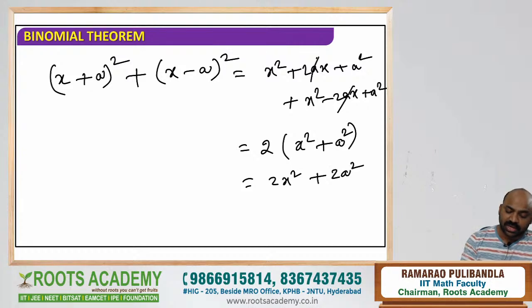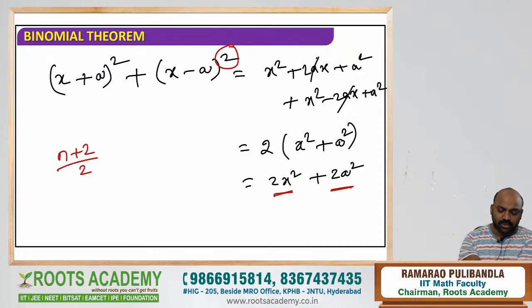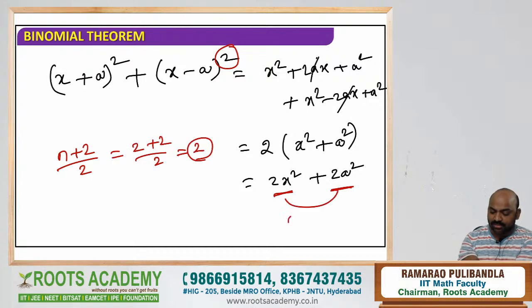So how many terms are there? By your observation, you got that you have 2 terms. This is of our format: (x plus a) whole power n plus (x minus a) whole power n, where n is even. When n is even, what is the formula we got? (n plus 2) by 2. That's nothing but (2 plus 2) by 2. How many terms? 2 terms. That's what we got here, 2 terms.